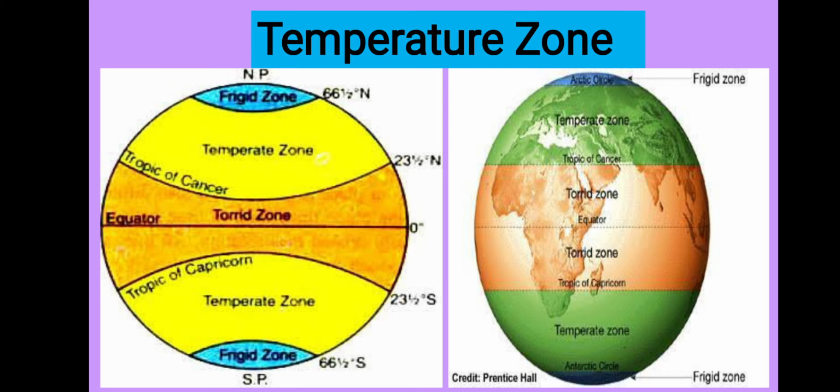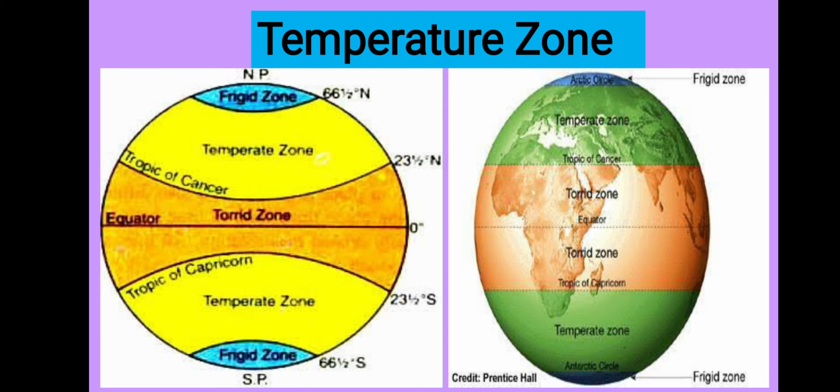Hemispheres, you know, are half circles. These half circles are known as hemispheres. Equator means 0 degree, the line which divides the earth into two equal parts. See in this figure, the 0 degree line at the center is known as the equator.